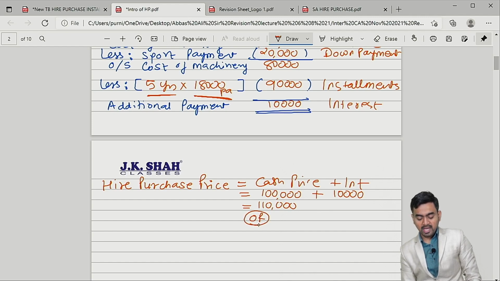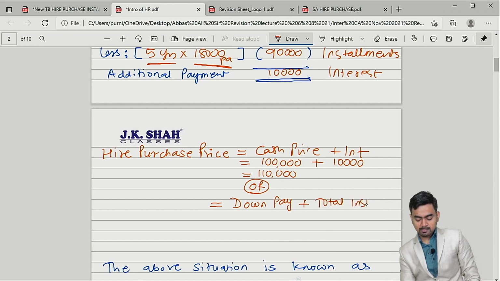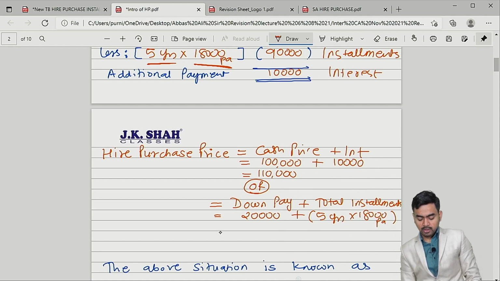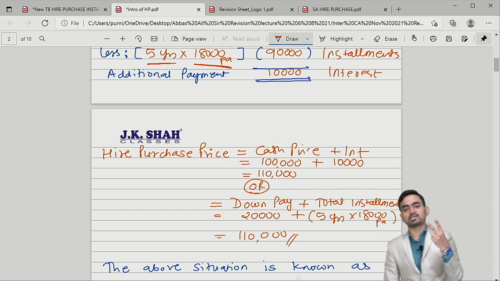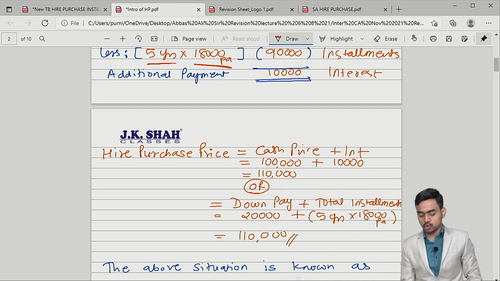There is one more way to calculate the hire purchase price, my dear students, and that is nothing but down payment plus total installments. Tell me how much you paid upfront? 20,000. And total installment you paid over a period of 5 years, 18,000 per annum. So anyway, this comes to 1,10,000. So to find out the hire purchase price, there are 2 formulas you can say. One is cash price plus interest. Another one is down payment plus total installment.